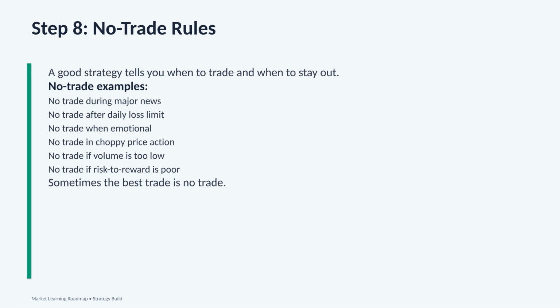The fifth rule is no trade if volume is too low. Low volume means there may not be enough participation behind the move. A breakout with low volume may fail more easily. The sixth rule is no trade if risk to reward is poor. If the possible profit is too small compared to the risk, the trade may not be worth taking.